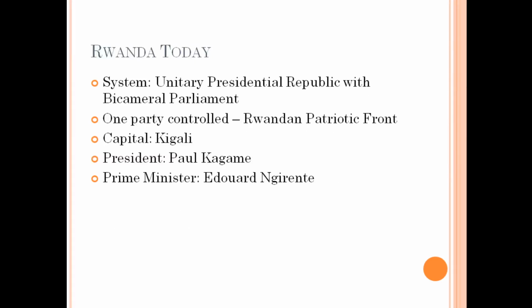All right. So today Rwanda is a very poor country, a party-controlled unitary presidential republic with a bicameral parliament. So it has a system that is similar to a mix of Russia, UK, and America.